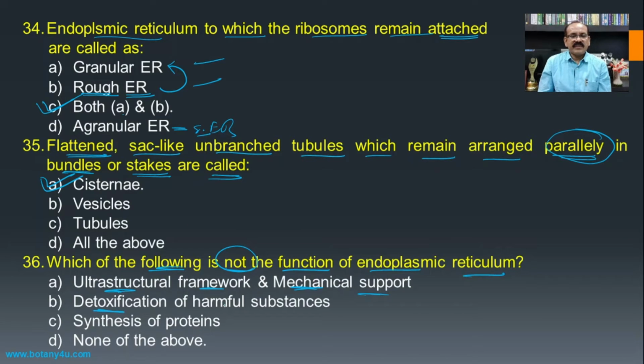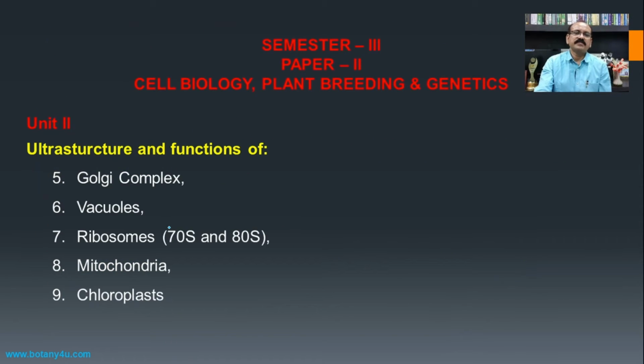Then detoxification of harmful substances, it is responsible for the transport of such materials and packaging, and the synthesis of proteins, because they are provided with ribosomes and ribosomes are the sites of protein synthesis, and hence all these three are functions of the endoplasmic reticulum, and hence not the function of endoplasmic reticulum, none of the above will be the answer for this question.